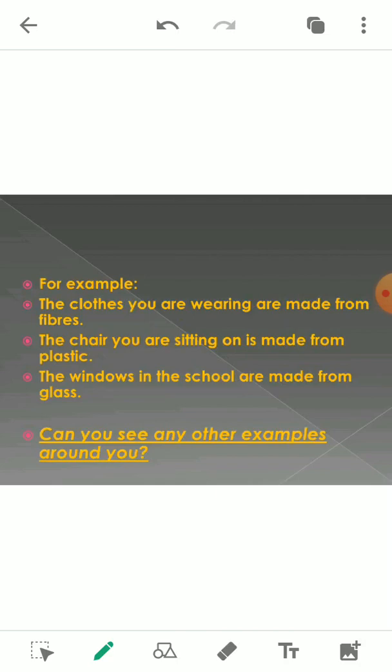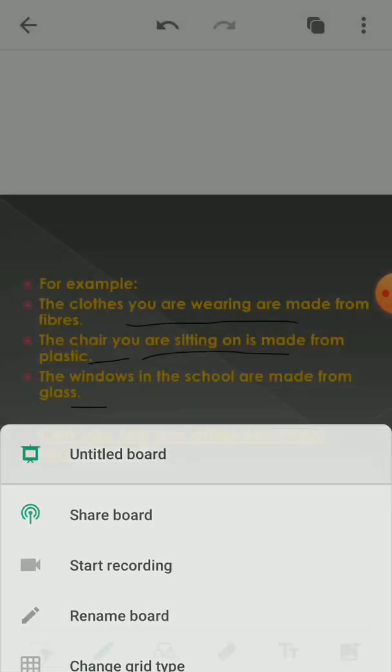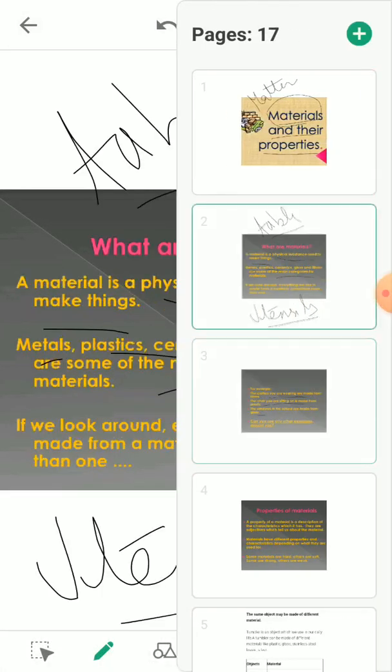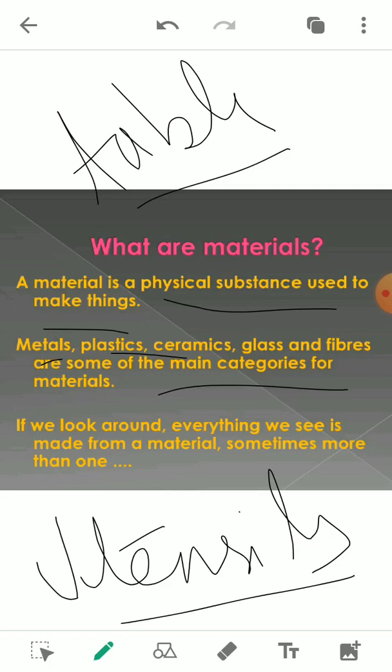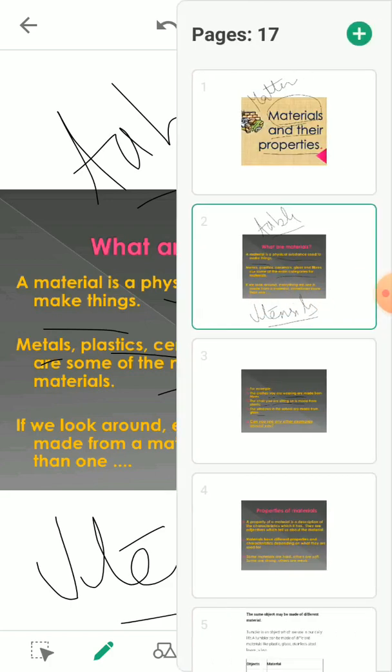For example, the cloth that we are wearing is made up of fiber, and fiber is a material. The chair at which we sit is made up of plastic or wood, so wood or plastic is a material. The windows in our school and houses are made up of glass, so they are also called material. So material is a physical substance used to make any object or thing.